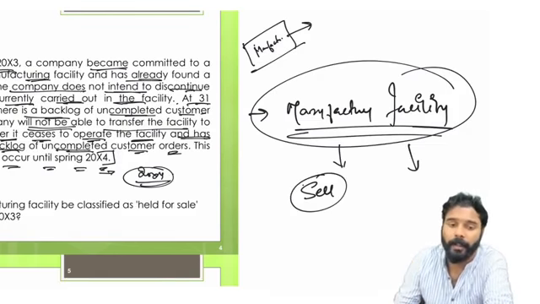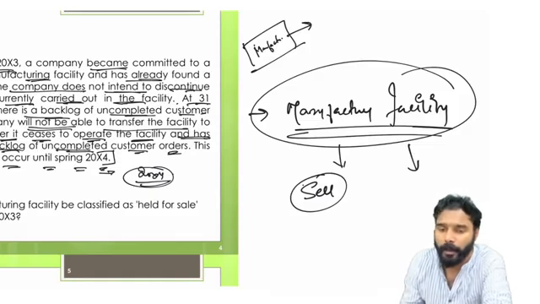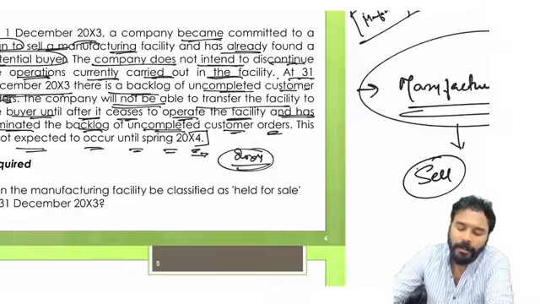So there is some uncompleted work. We have an obligation to complete it, and it will take almost 1 year to complete, but they have the intention to sell it as well. So in this situation, can you account for it as an item held for sale?